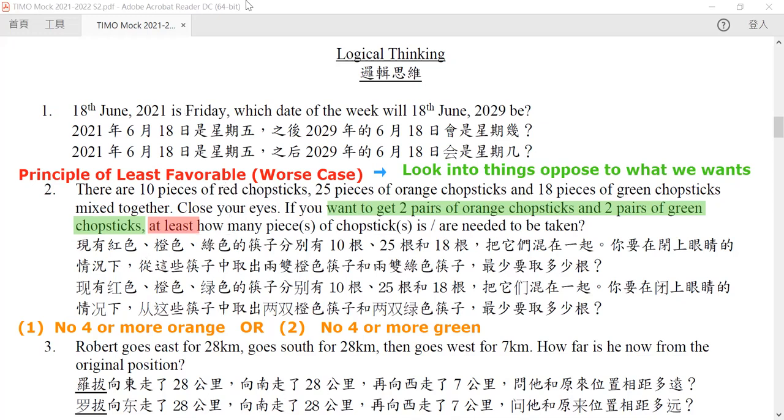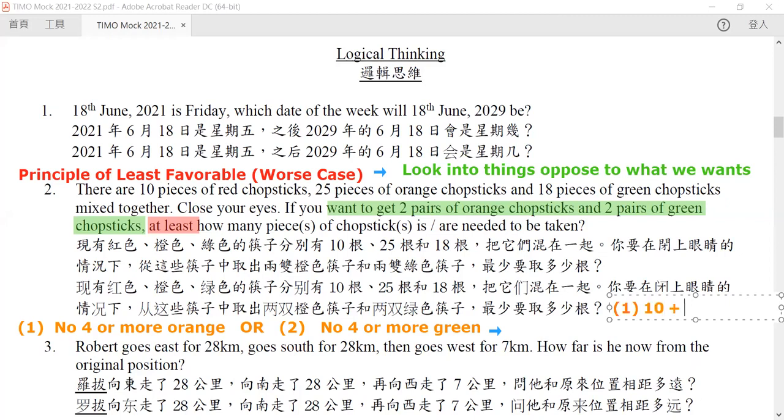But by this, we can calculate the maximum value of each of these. So in order for it to be having no 4 or more orange chopstick, it will have to be, so the number of red chopstick you can have is all of them, right?